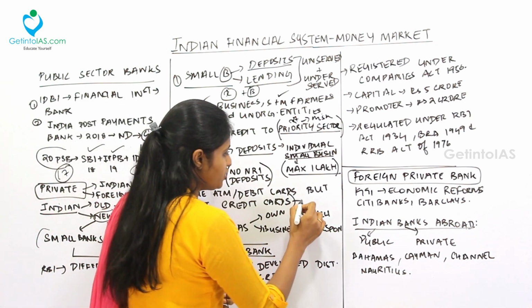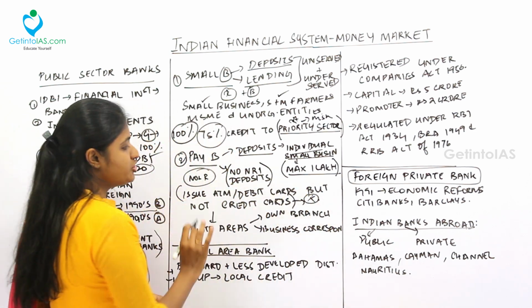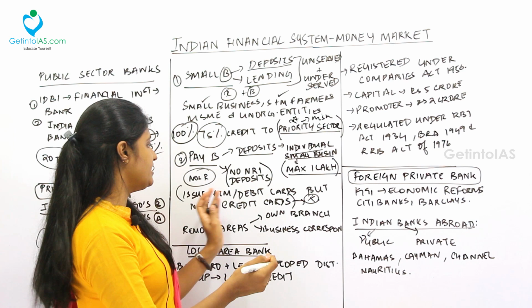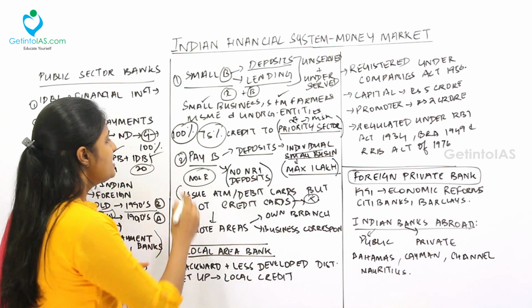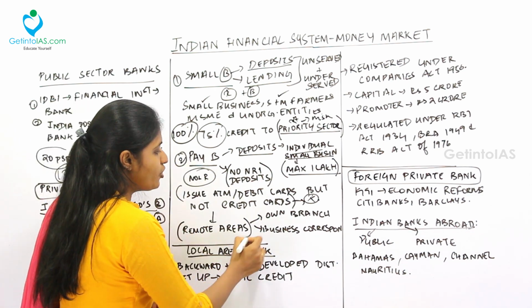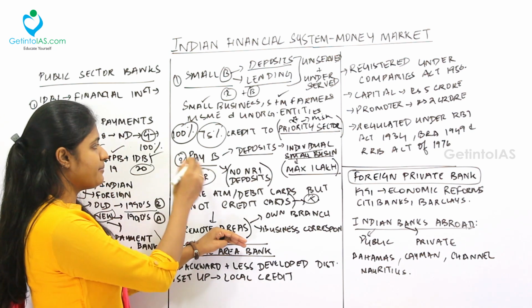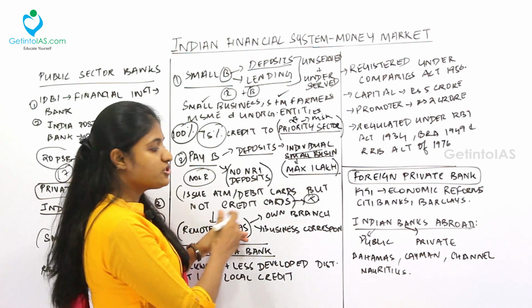So this was a previous year UPSC question. Fine. It will not issue what? Credit card, but it will issue what? Debit card. Fine. Next, this payment bank is set up in remote areas. So in remote areas, this payment bank will be set up by its own branch.